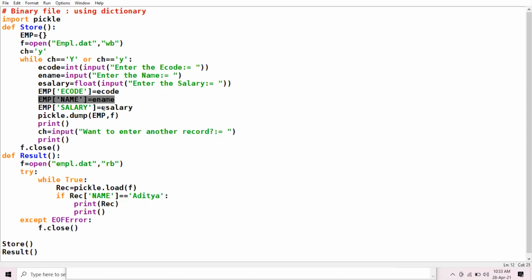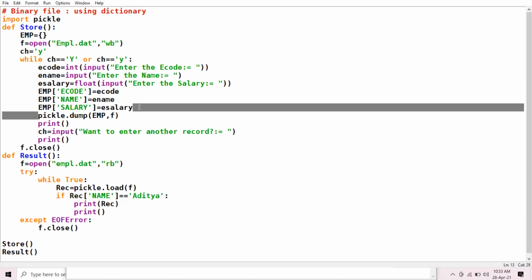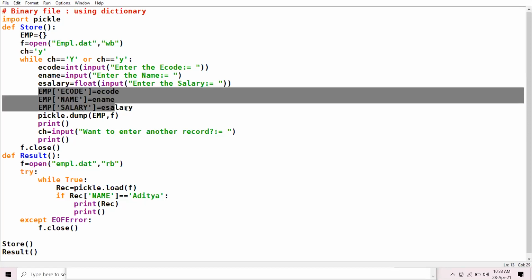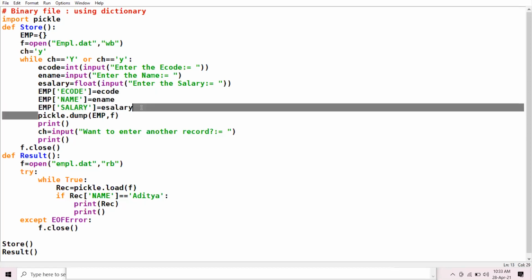Then E salary. The value E salary is being assigned to the key salary. So these three are the keys of the dictionary. Okay, and these three are the values of dictionary, value of the keys, right? So this creates my object, this creates my sequence dictionary.